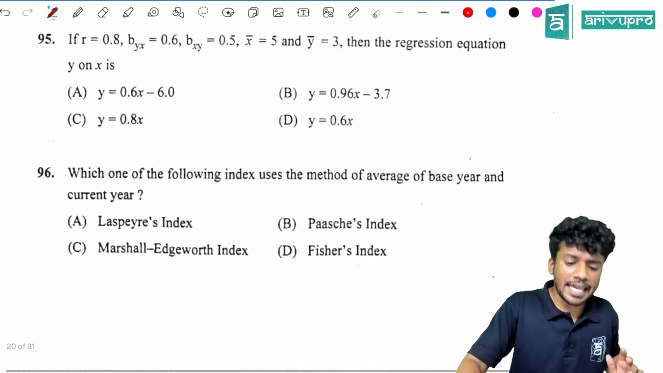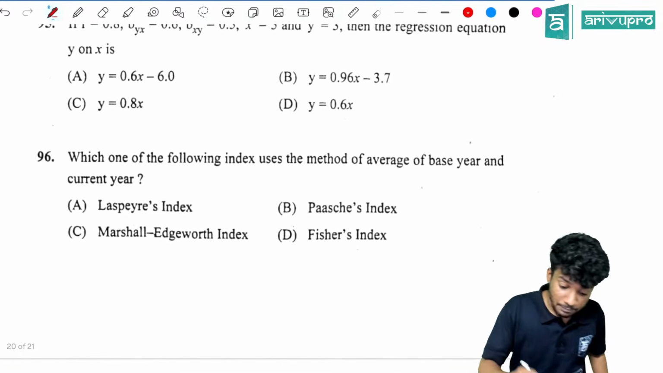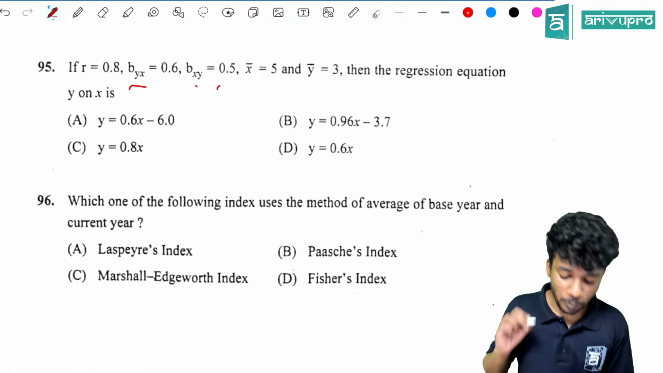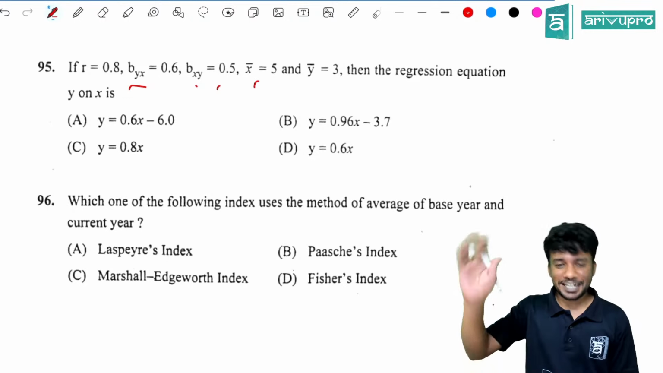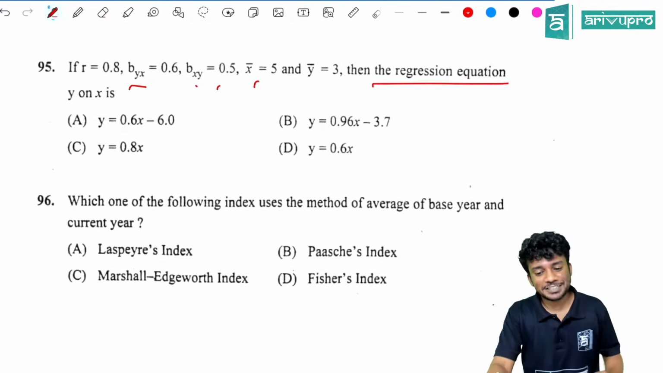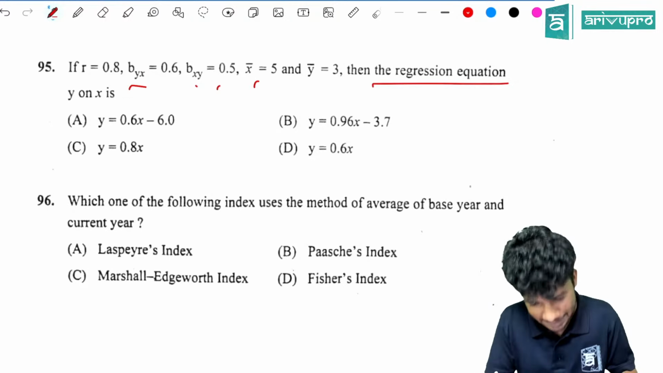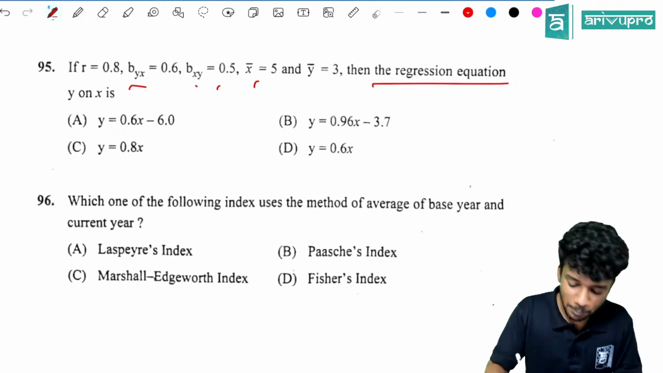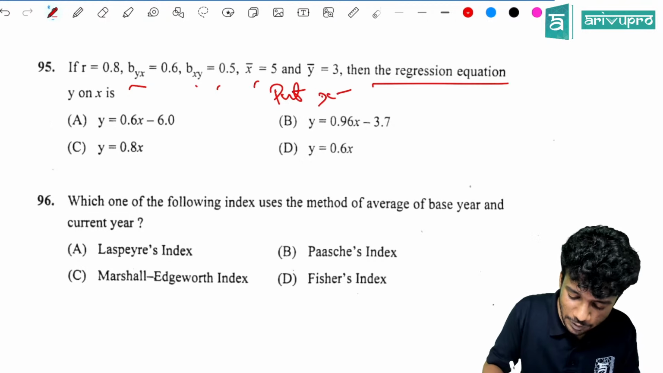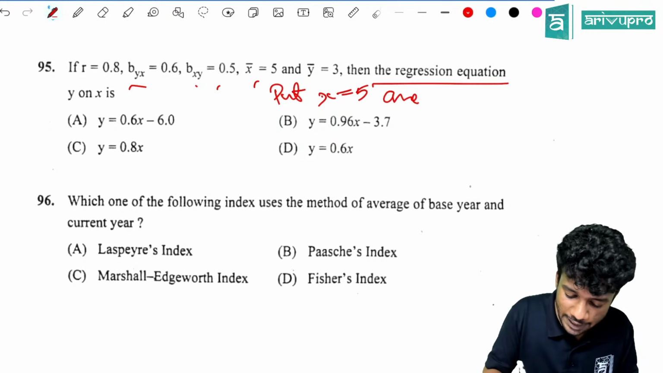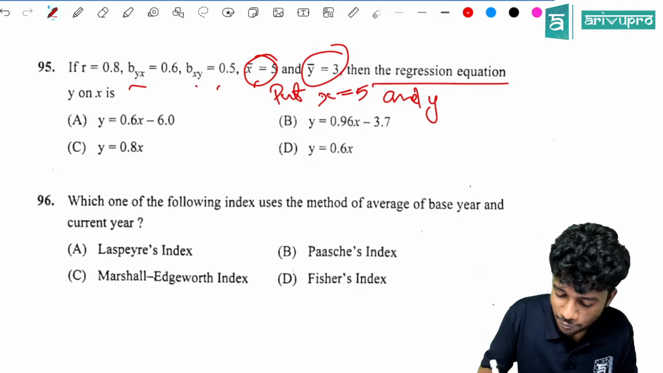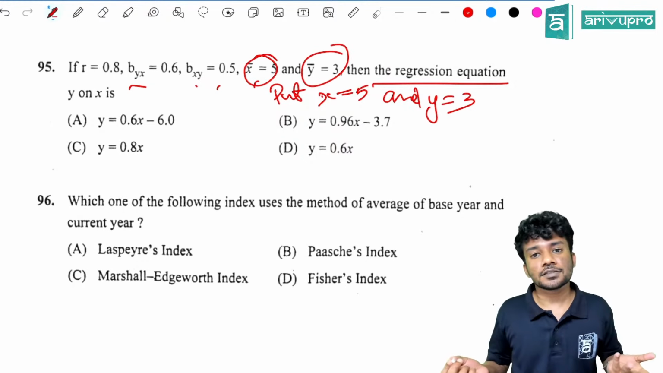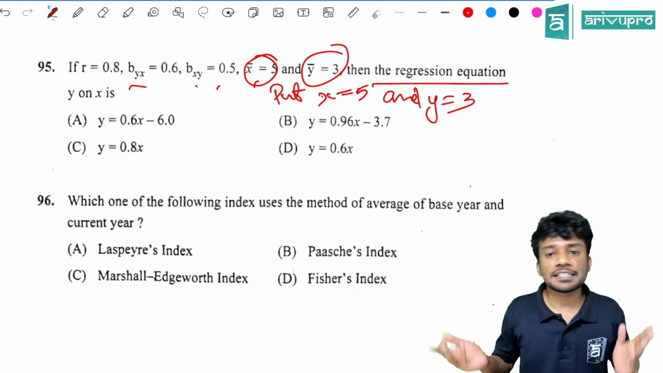Then next question. If r is equal to 0.8, then byx is equal to 0.6, bxy is equal to 0.5, x bar is 5 and y bar is 3. Then the regression equation is what? Direct option hit. We put x is equal to 5 and y is equal to 3. Whichever option gives you the right answer, that is the answer. LHS is equal to RHS. That is the right answer.